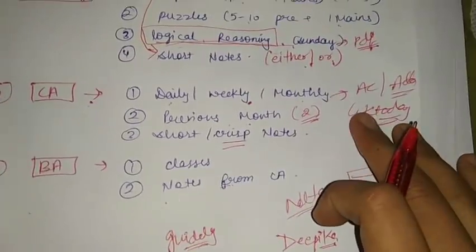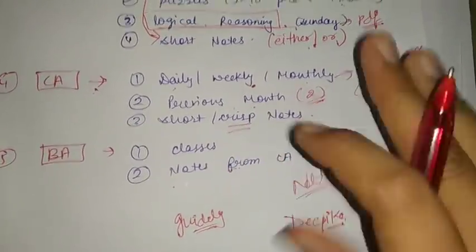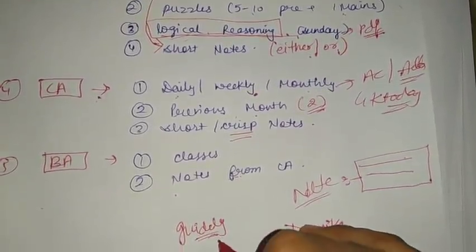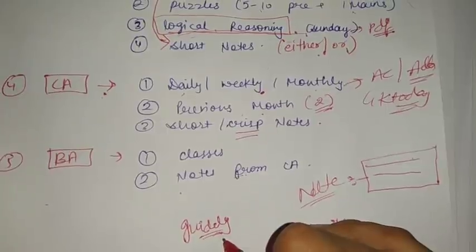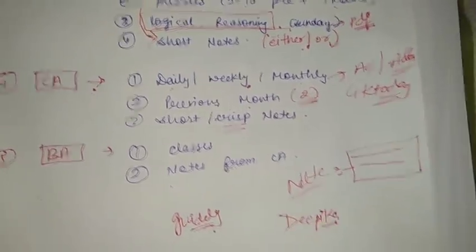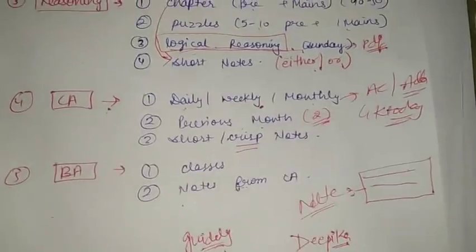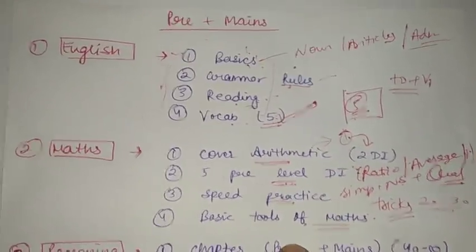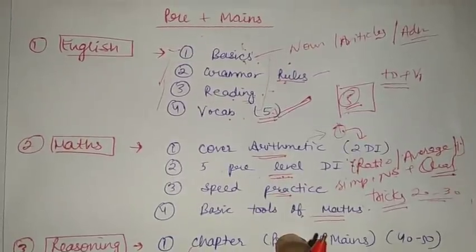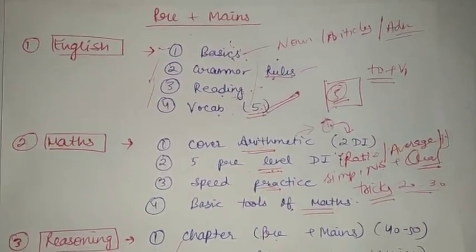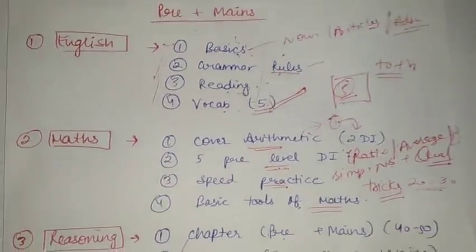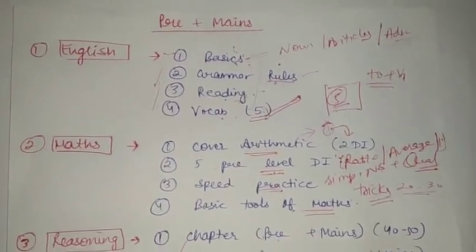So that's all for today. I have told you the practice sources also, and you can buy this PDF course if you want specific material at one place and don't want to worry about the practice material. And this is the strategy for beginners and for those already preparing. I hope you have understood the strategy, and I am also following it, and you can also follow it if you find it relevant.